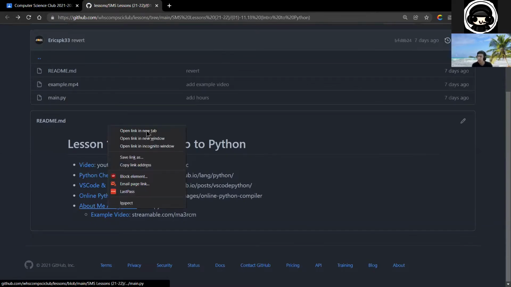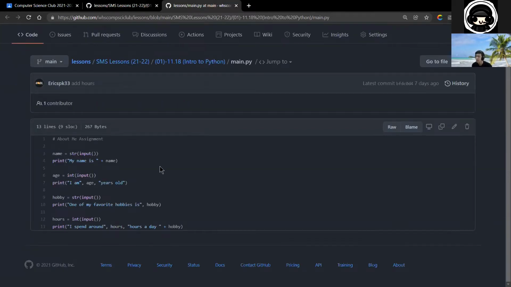And in the about me assignment, here's an example code that I made last week. Essentially, we create a couple of variables and it stores the name, age, hobby, and hours. Then it prints name, age, one of my favorite hobbies, and how many hours per day I spend doing that hobby. Most everyone who turned in the assignment had something pretty similar to this, and the code was pretty correct. There's no wrong answer technically, because the instructions didn't ask for anything super specific.